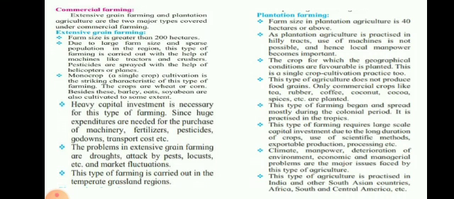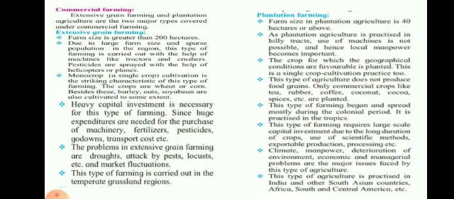So especially extensive grain farming we can see in the foreign countries. But when such a big land is under cultivation and such a big capital is invested, then there is a problem of drought, attack of pest or locusts.